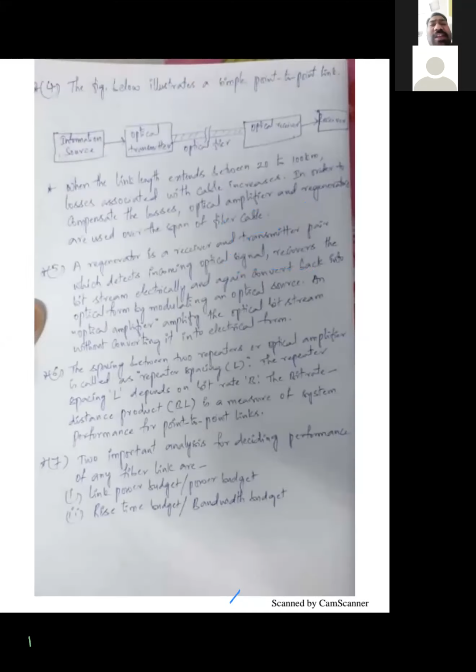Now, in the first point, I said the definition of point-to-point link. What I said there, it consists of a transmitter and it consists of a receiver, and it is connected through an optical cable. This is point-to-point link.